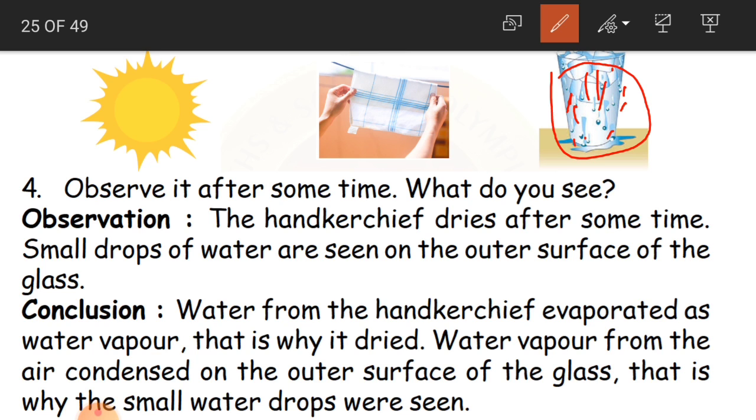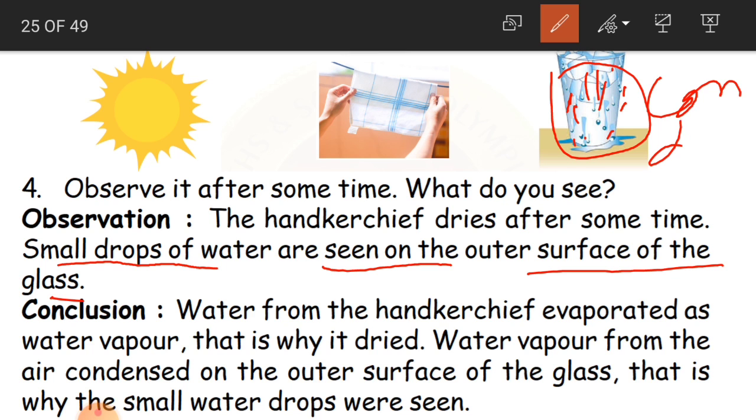Are you able to see some water drops on the outer surface of the glass? Yes, this is what we have observed. Small drops of water are seen on the outer surface of the glass. This is condensation. And the handkerchief drying is evaporation.